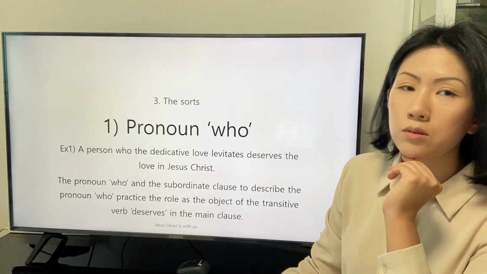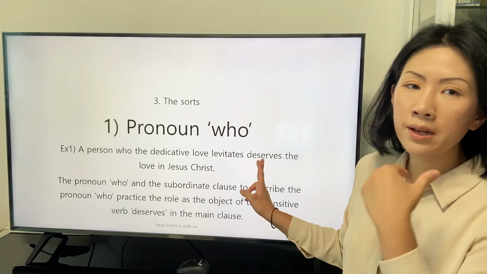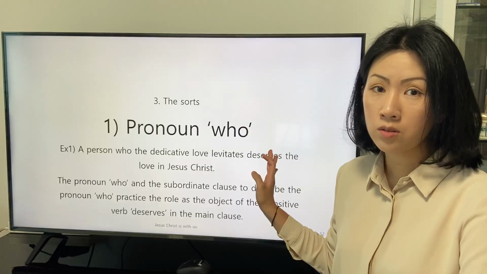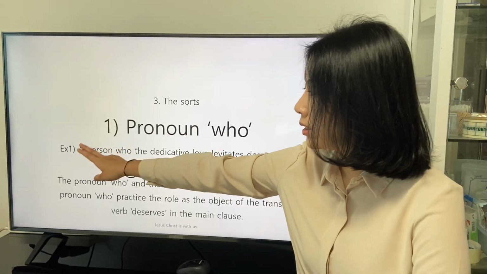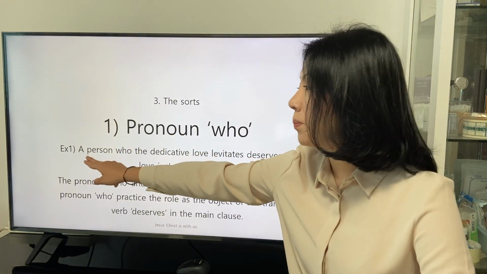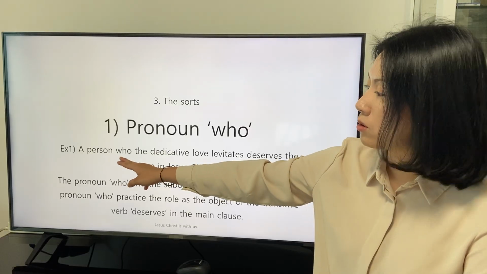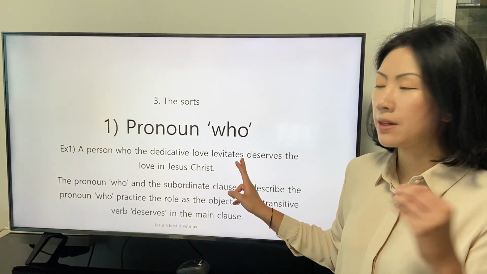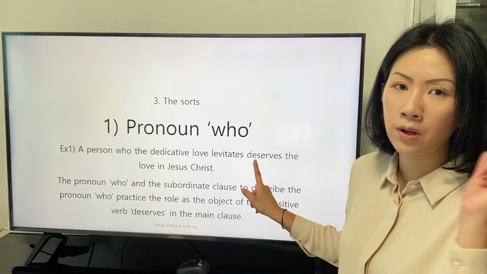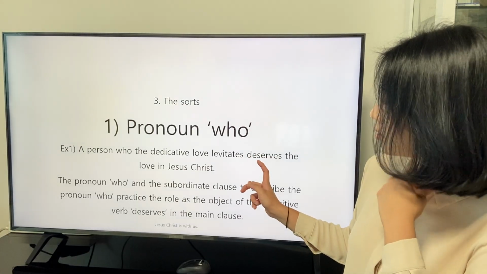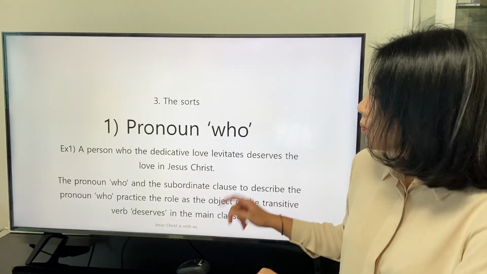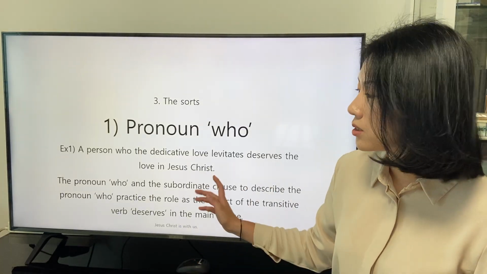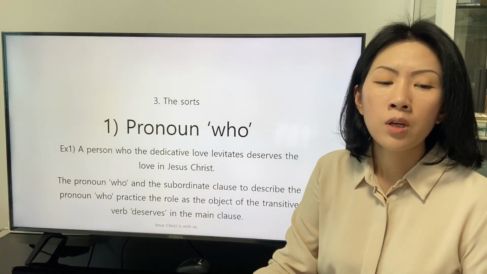And we can also find that the subject of the main clause is the precedent of person and the subordinate clause who the dedicated love levitate. And we find that the transitive verb of the main clause is this, deserves. And let's read the explanation below.